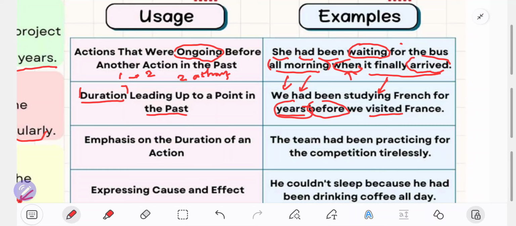The formula is the same as before: subject, had, been, verb ing, for the competition tirelessly.